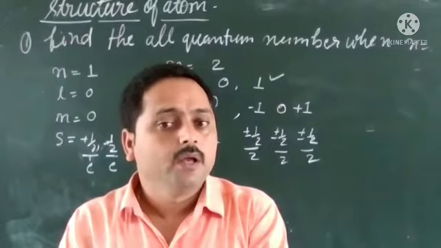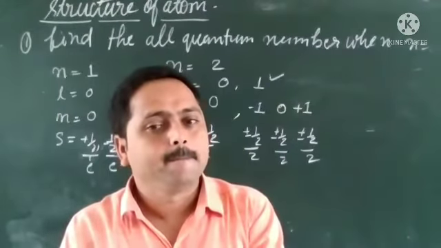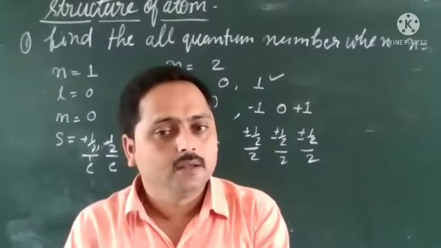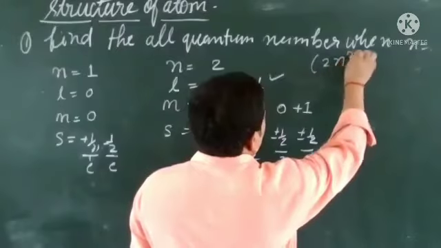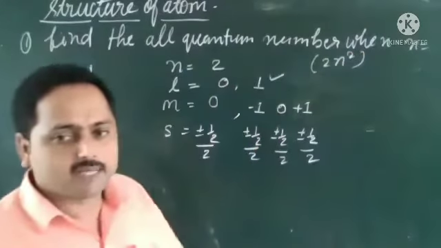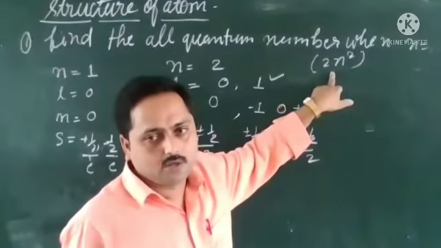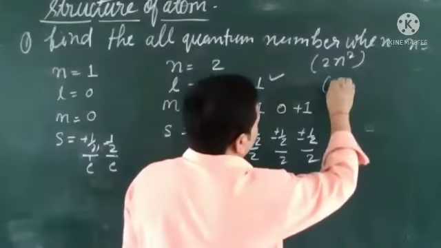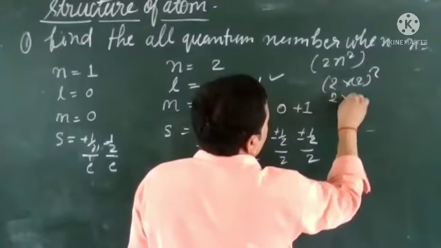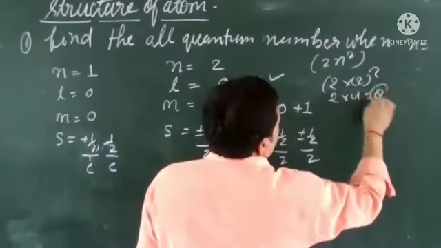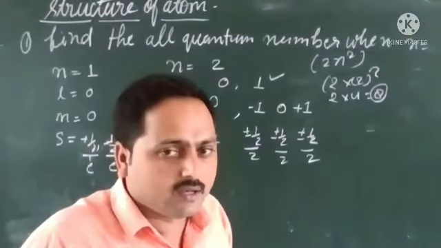How many electrons can be filled in the second shell? 8 electrons. Do you remember the formula, 2n square? The maximum electrons in a given shell can be filled according to this. So if we write it, 2 into 2 square, that is 2 into 4, equal to 8. So the maximum electrons that can be filled in the second shell is 8.